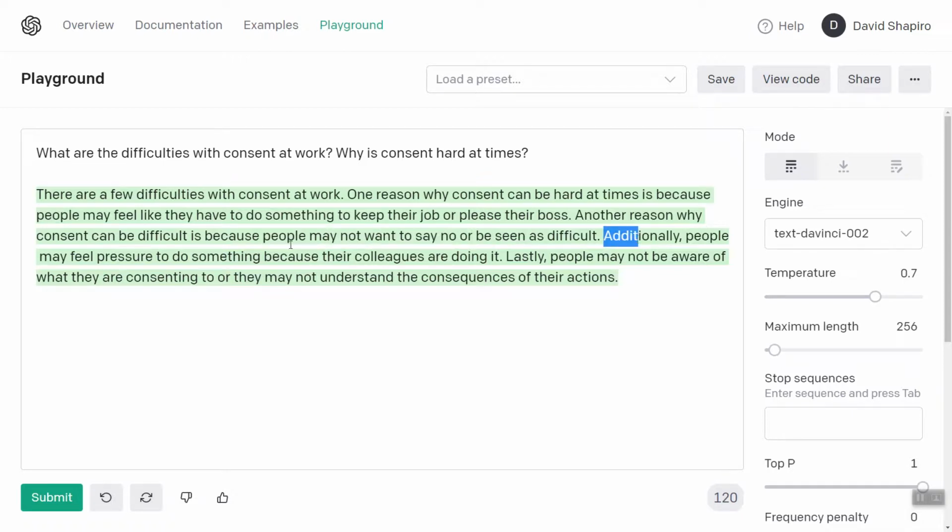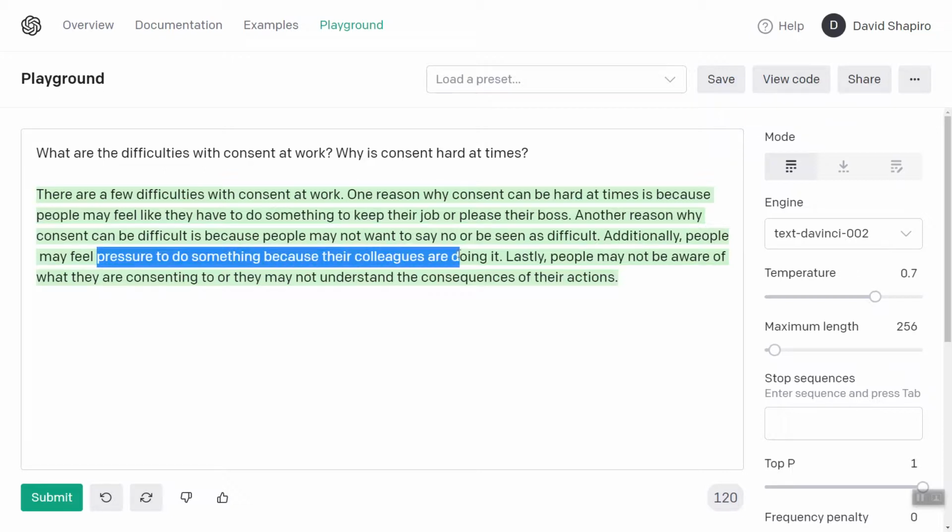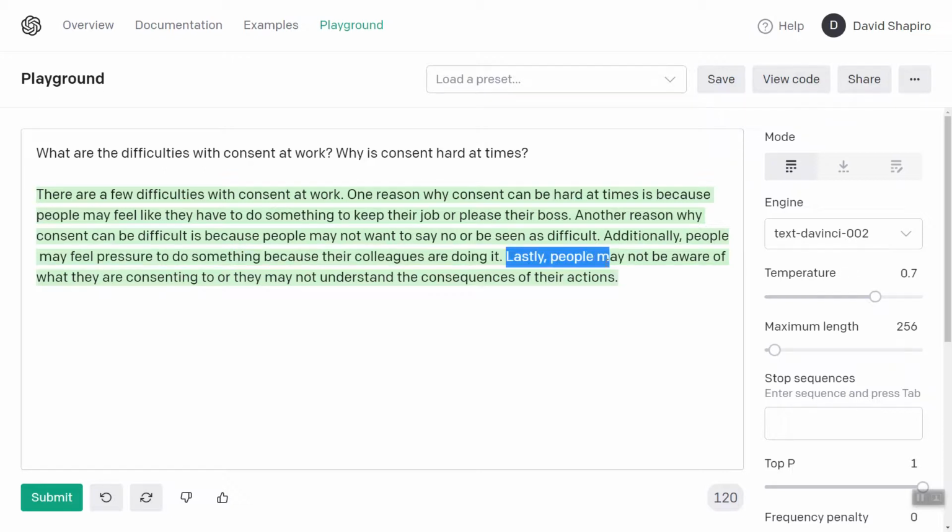Additionally, people may feel pressure to do something because their colleagues are doing it. Lastly, people may not be aware of what they are consenting to, or they may not understand the consequences of their actions. Again, these are all great reasons why consent can be difficult. What I was hoping that it would get to is that the contents of one person's mind might be different from another. But I guess it does say like they might not understand the consequences of their action.